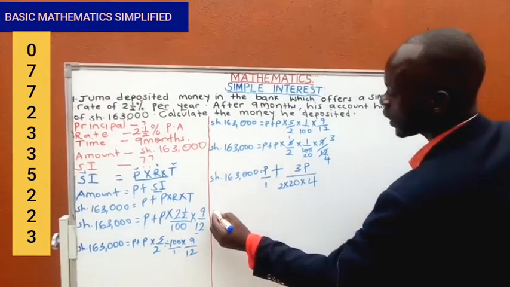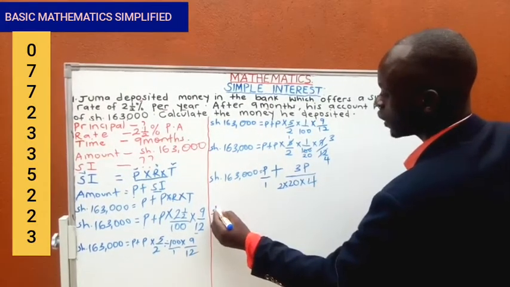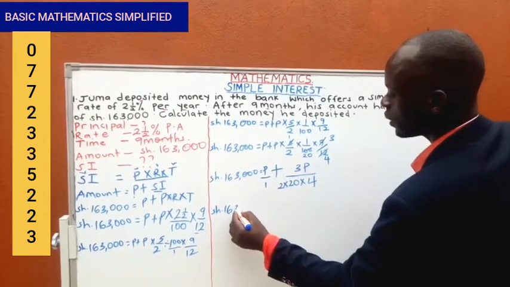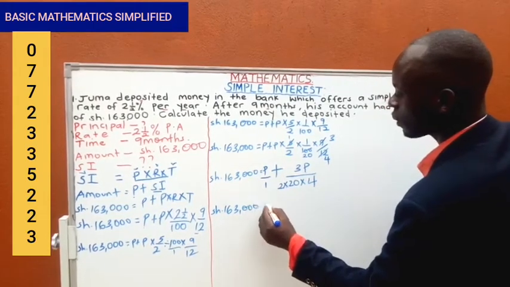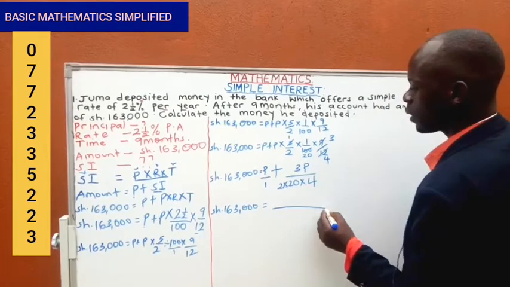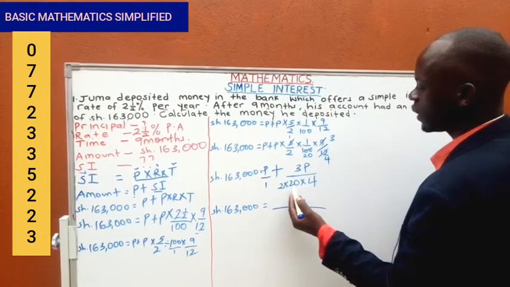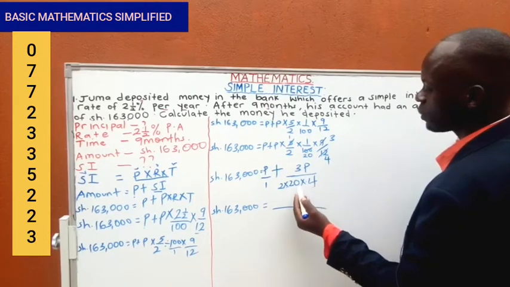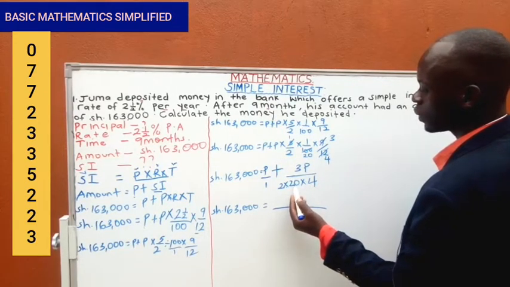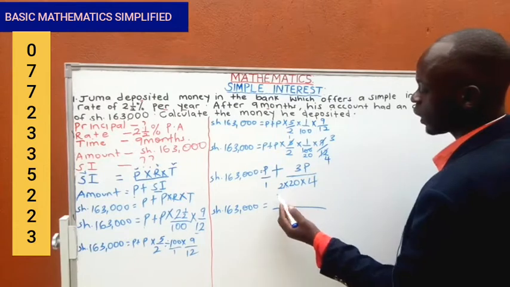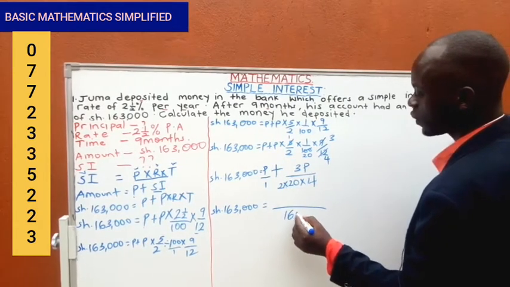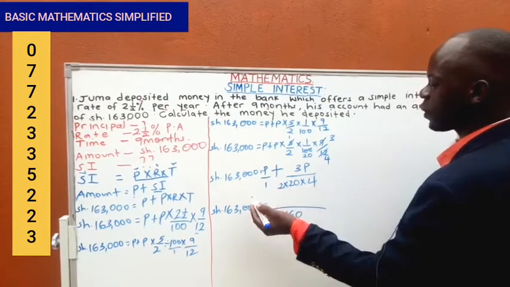Then we say shillings 163,000 equals the LCM of these numbers. 2 times this is already 80, this is 160. 4 times 20 is 80, plus 2 is 160. So the LCM is 160. The LCM of 160 and 1 is 160.